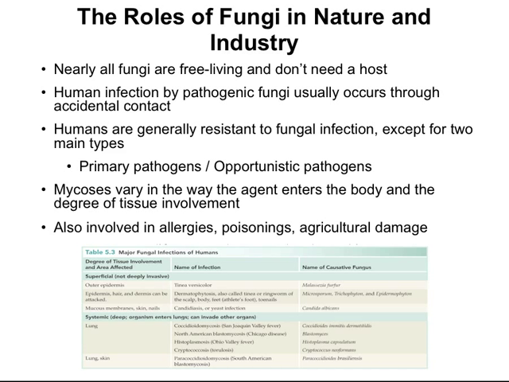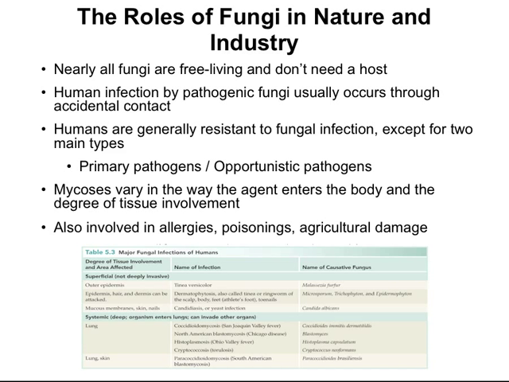There are primary pathogens, which can sicken even a healthy person. And then there are opportunistic pathogens, which attack people who are already weakened in some way. So far, there are only about 270 species of fungi that have been found to be able to cause human